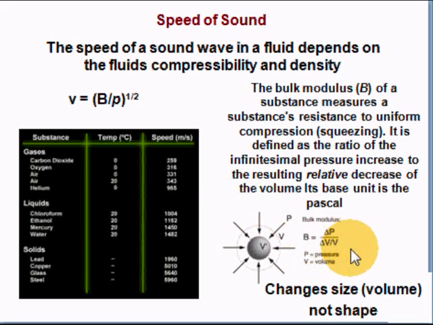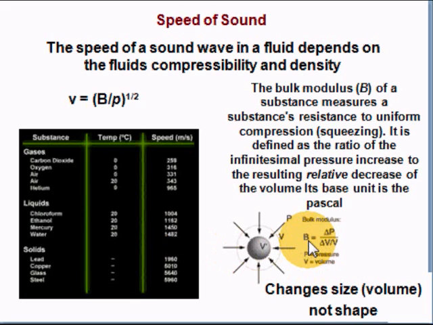Also notice down here, it might be a little bit unclear, but it says that bulk modulus is equal to the change in pressure over the ratio of the change in volume to the original volume. Okay, so what that means is that the bulk modulus itself is directly proportional to pressure. So therefore, the higher the pressure, the higher the bulk modulus, which means that the higher the pressure, the higher the velocity. Okay, so higher pressure, higher velocity. That's what that means there.